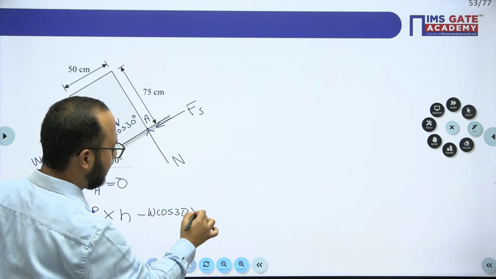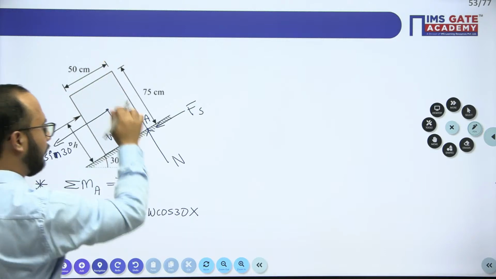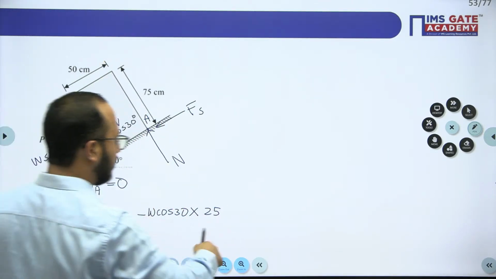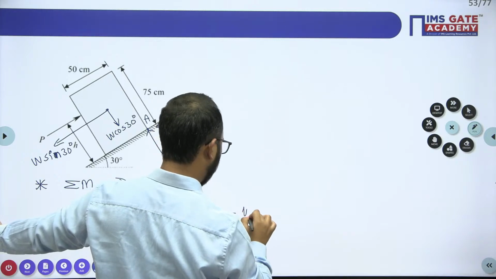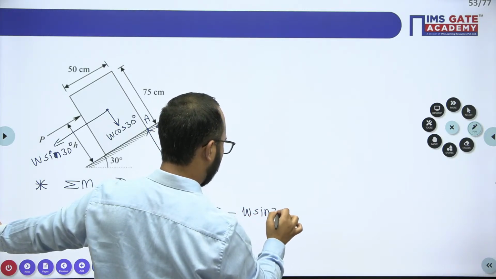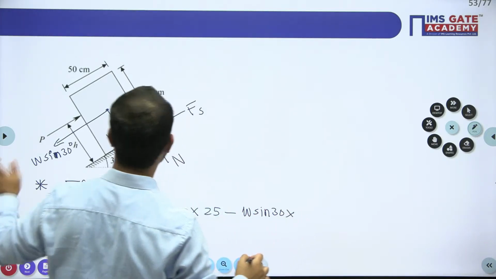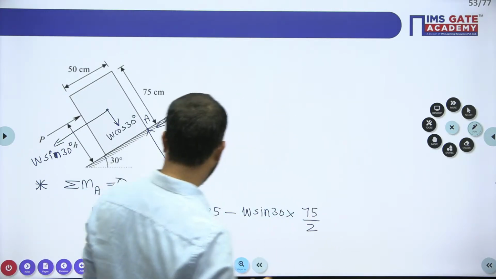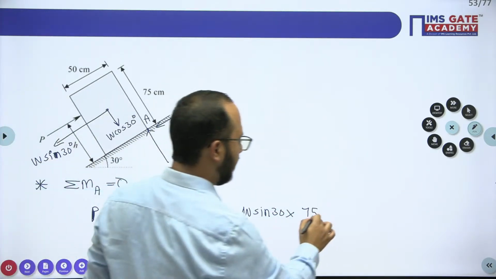W cos 30 multiplied by which distance? Half of 50, that is 25. This W sin theta is also having anti-clockwise moment. W sin 30 into what is the distance? 75 by 2. Okay, and equate it to 0, you will get the answer.